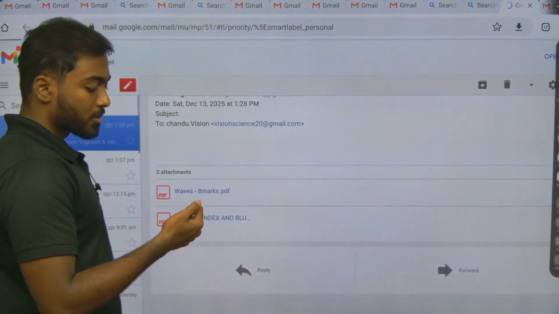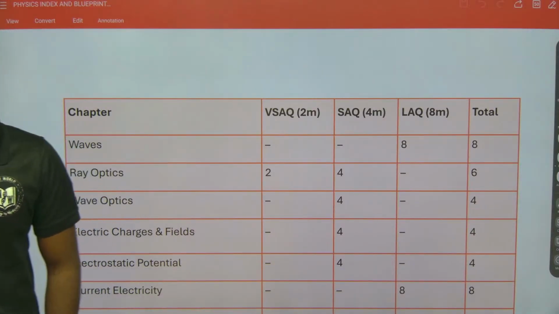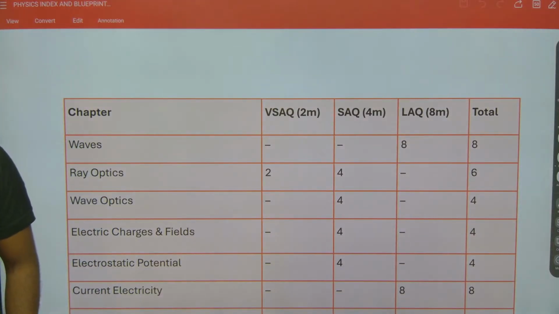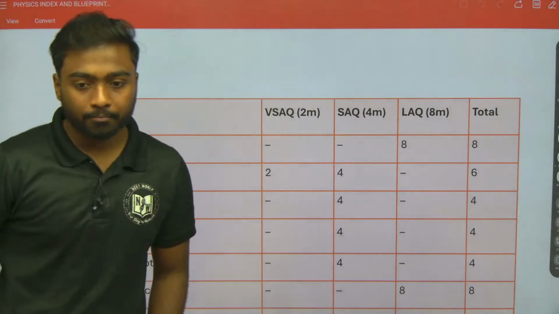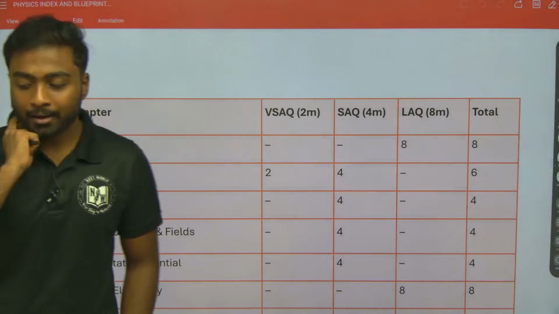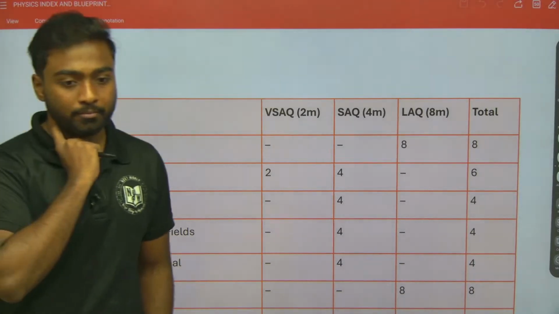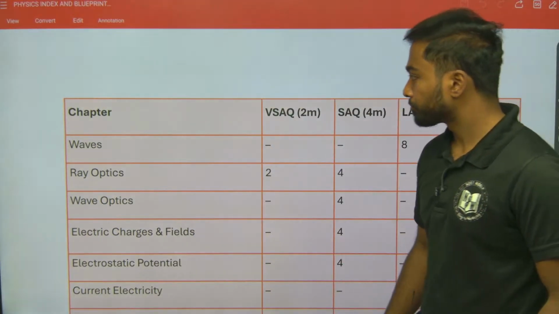So let's first discuss the blueprint of class 12th, right. We were discussing that the class 12th exam is going to start on Feb 26, right. And the physics exam is on March 10th and 13th. So for Telangana it is the 10th and for Andhra it is the 13th. For Andhra the exam is going to start from 24th, okay. You can mark the dates, 10th and 13th.